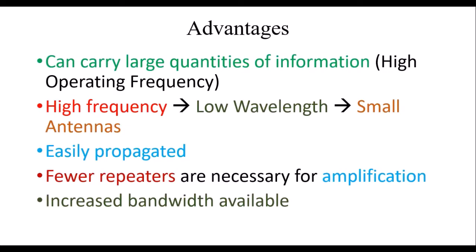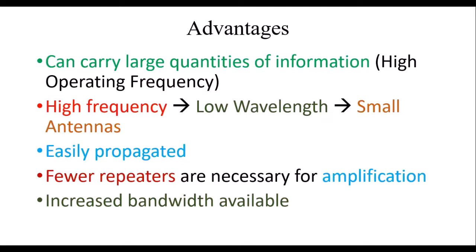What are the advantages of microwaves? Right, it can carry large quantities of information because of the high operating frequency. When the frequency is very high, automatically the wavelength is low, and it requires a very small antenna to transmit the signals. Frequency increases means the wavelength decreases.